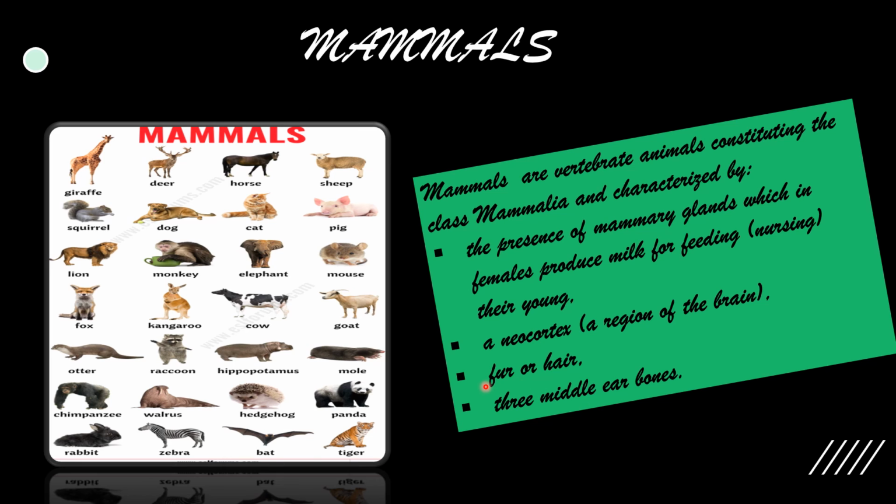So you can say mammals are mostly terrestrial animals. Their body is covered with fur or hair. They are warm-blooded animals. They give birth to young ones. The females bear mammary glands and feed their young ones with milk. They have two pairs of limbs. They breathe through lungs. Dogs, cats, whales, bears, and human beings are mammals.